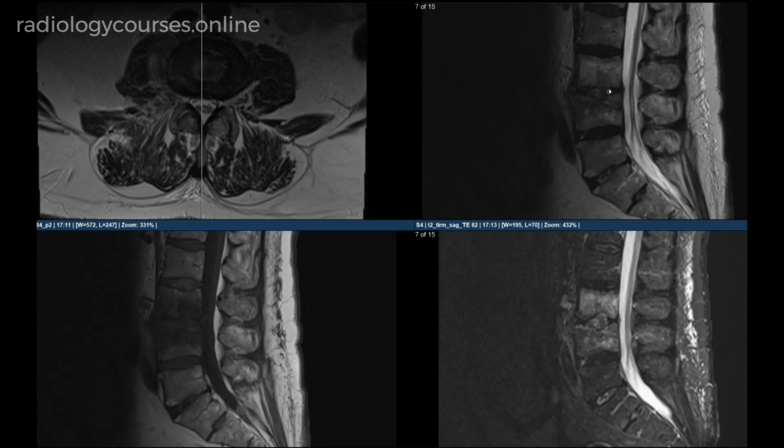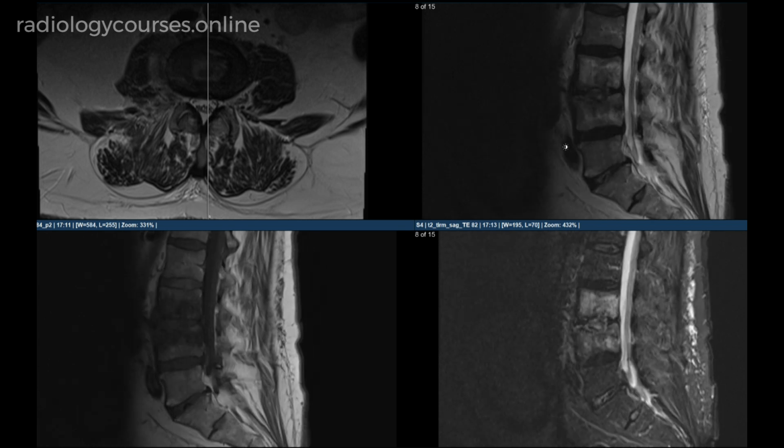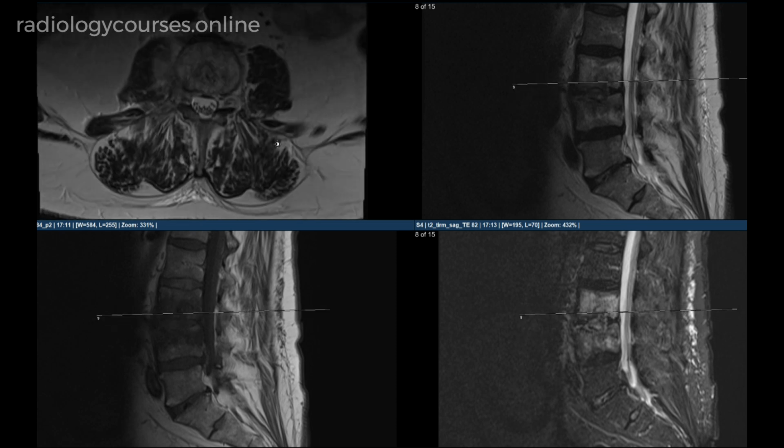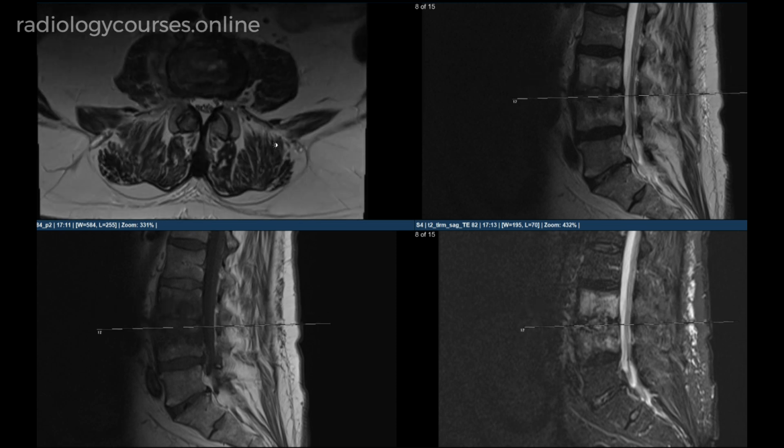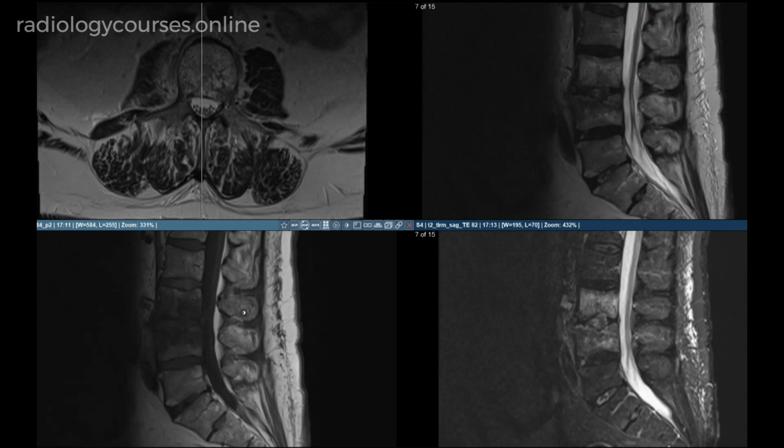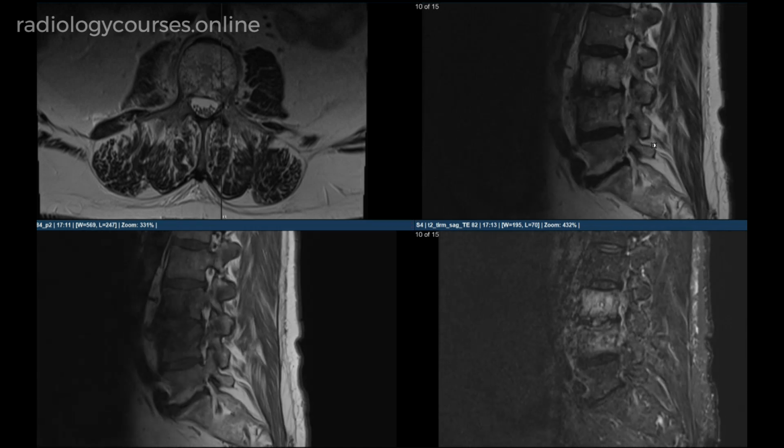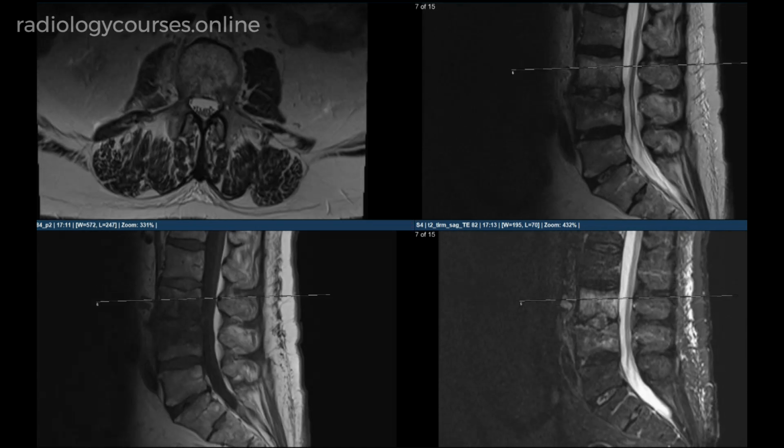So, in the conclusion, we need to write there is a very high suspicion of discitis, and the report needs to be urgently communicated with the referring clinician, and correlation with inflammatory markers and urgent treatment needs to be started.